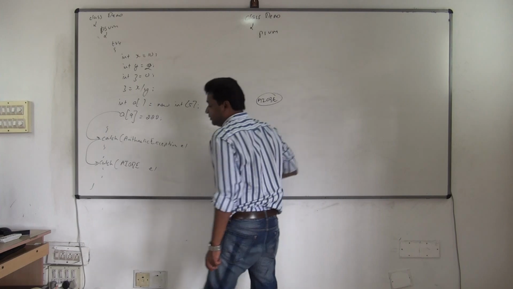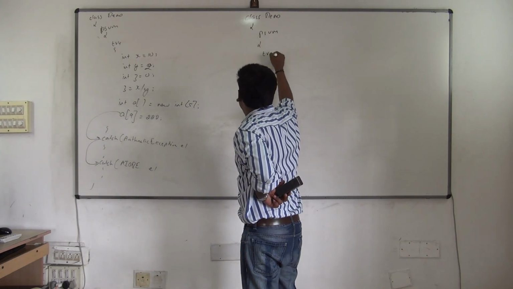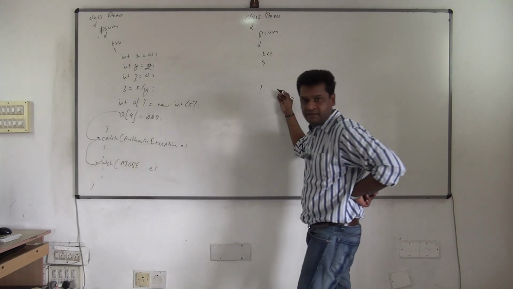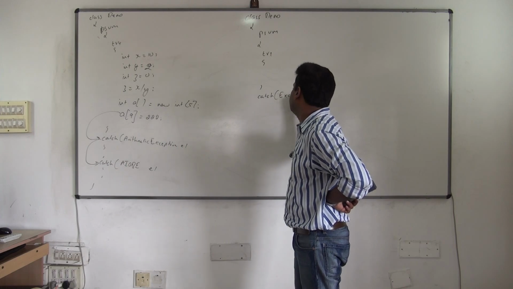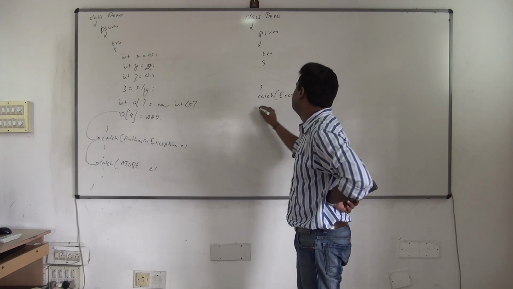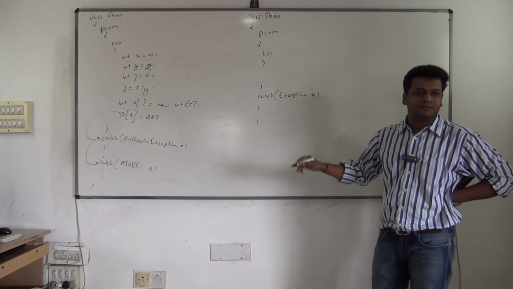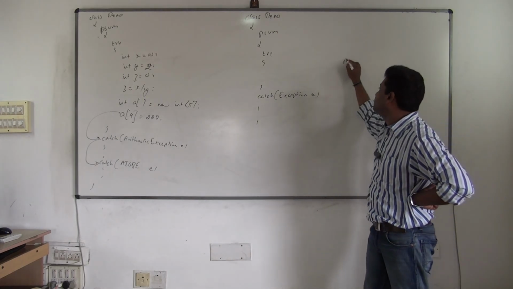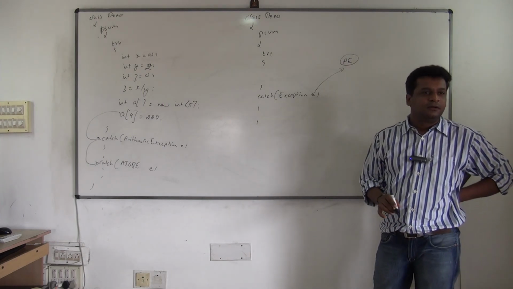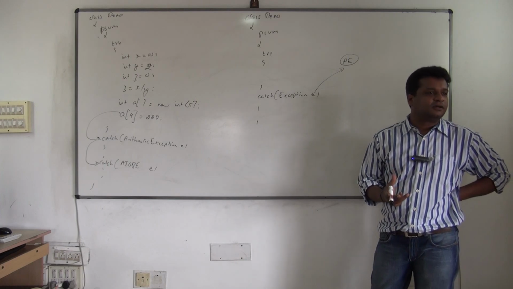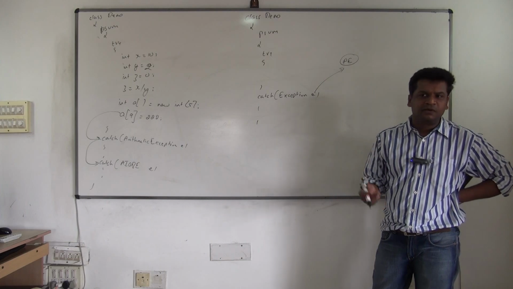Public static void main, same code you write, only thing is what I'll be doing? Try, write the same code in try. Everything is same. But I'll catch it with exception. Instead of writing 2, I'll write single. Finish now. Let any exception occur. See, if arithmetic exception occurs also, this object, E, can refer to that object. Yes or no? Because exception is a superclass of what? All these classes. And a superclass variable can refer to what? Subclass object. You very well know this.